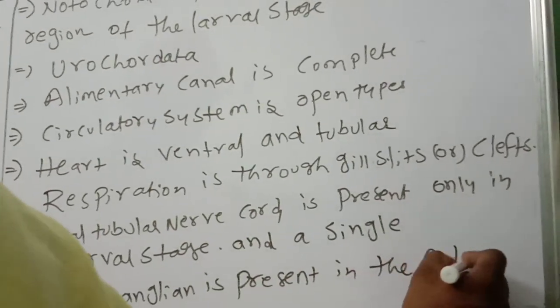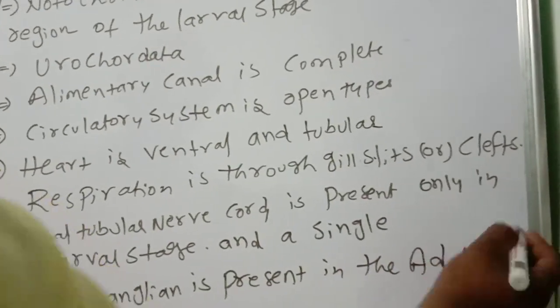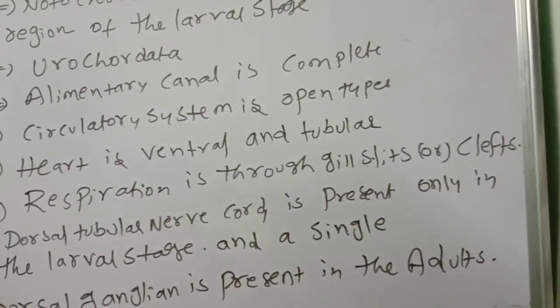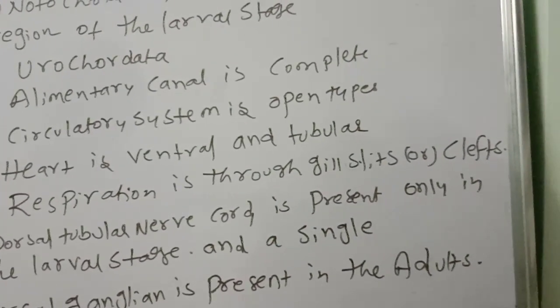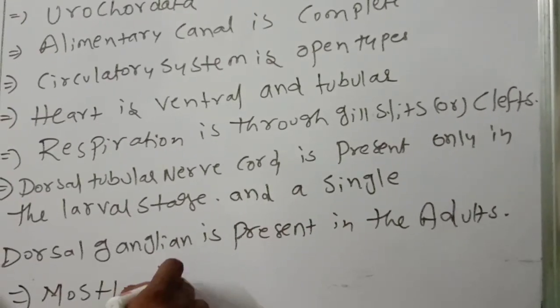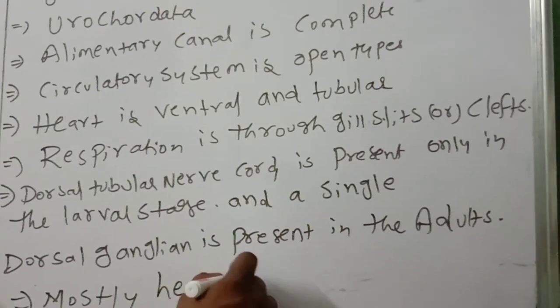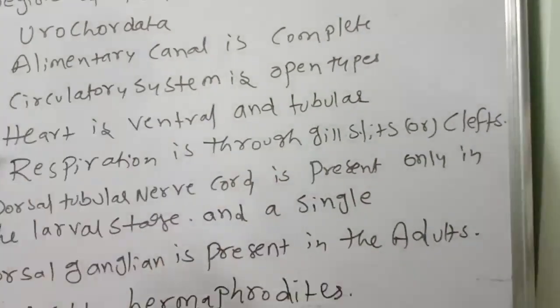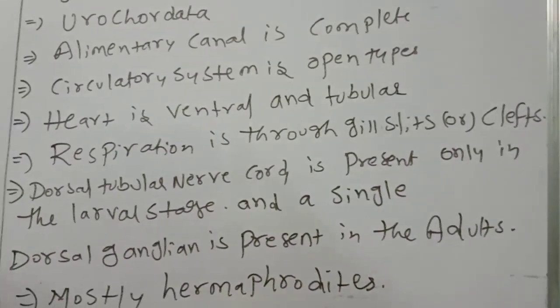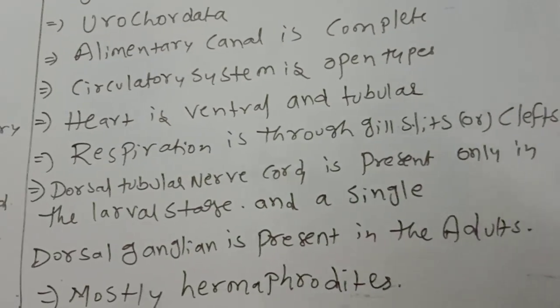This point also you should remember. That's the next most important thing. Another important point I am telling: mostly hermaphrodites. Children, this point you should remember.